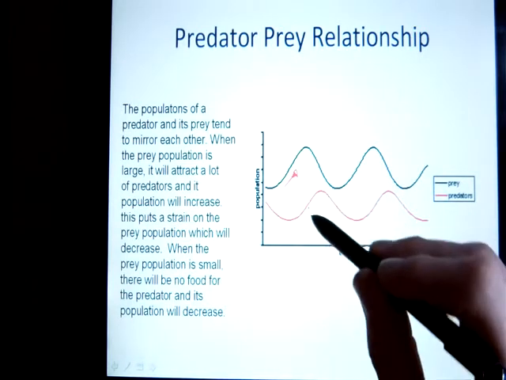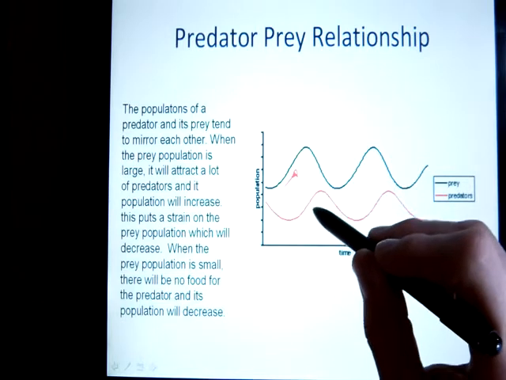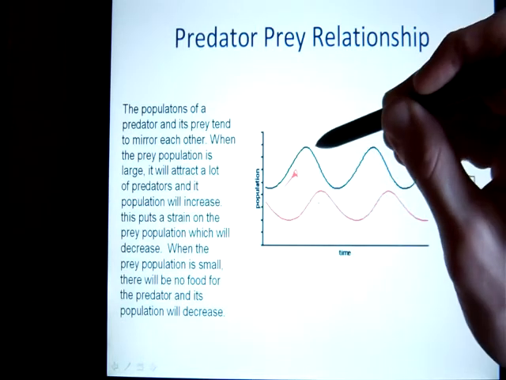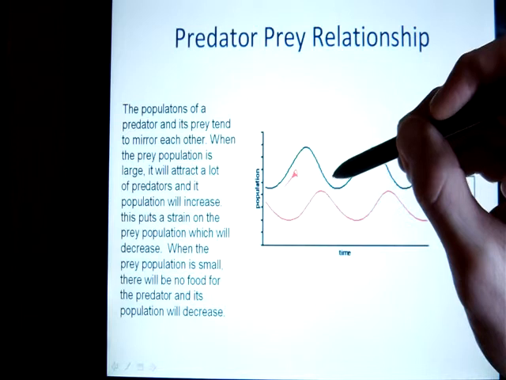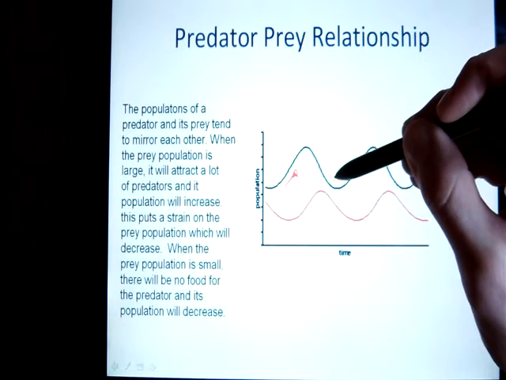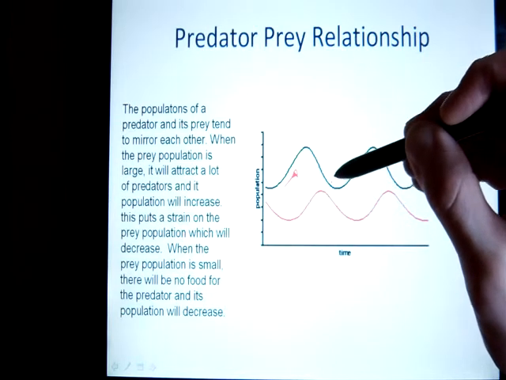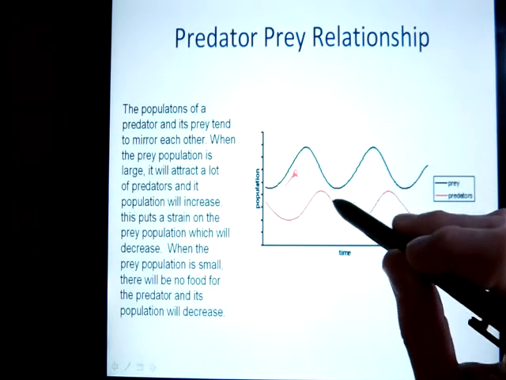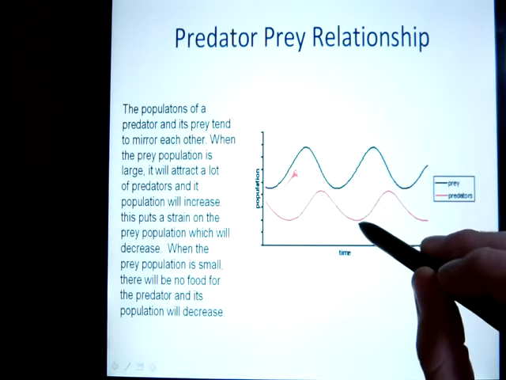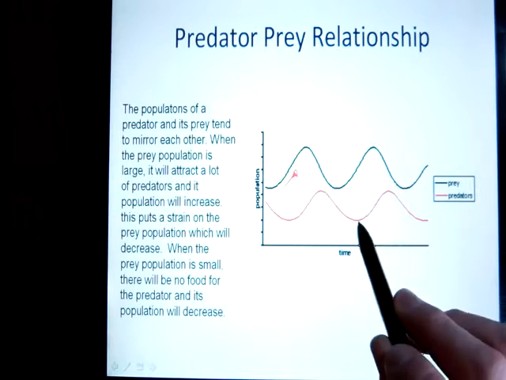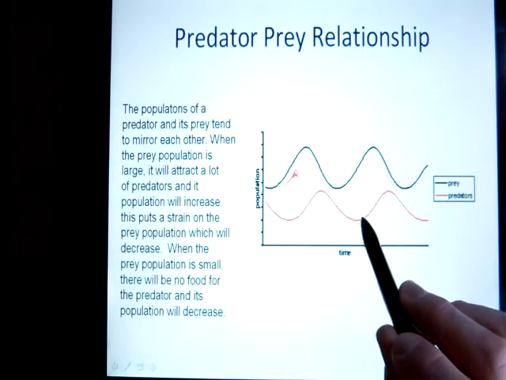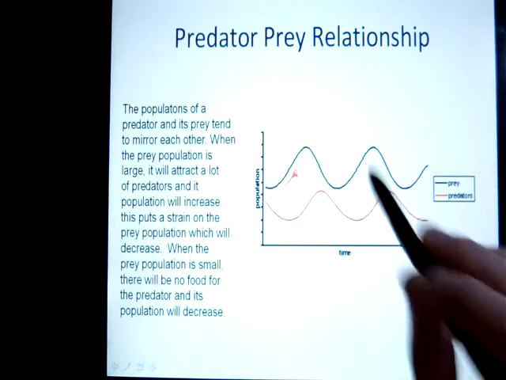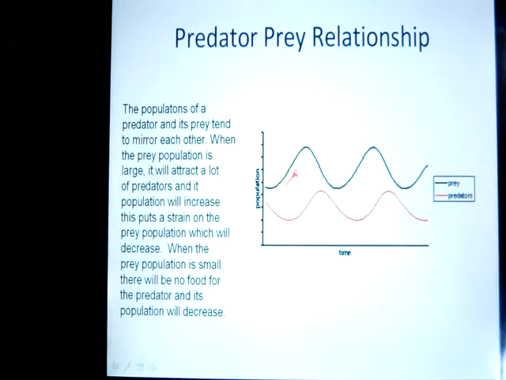But when all these coyotes move in, they're going to start eating up all the rabbits. So as you can see, the population of predators increases, and the population of the prey decreases. Now there's not enough food for all these coyotes, so they have to leave or go find food somewhere else. So now we can see the population of predators decrease. And now that the population of predators is low, the population of prey can increase again. And so it goes on, but you can see how the two populations affect each other.